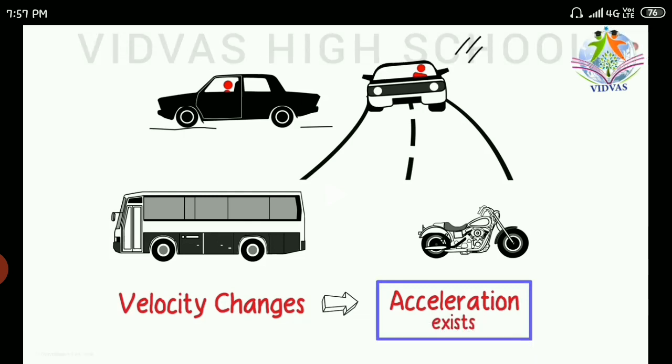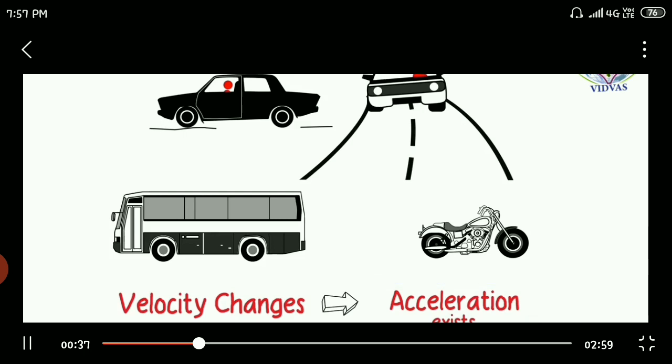So what is going to happen here? You are going to move to the other side of the car. If the car is going to take a curve in the rightward direction, then you are going to move to the left side. So here also we have a change in velocity because the direction is changing. In the same way, in the remaining vehicles also you can feel that if there is a change in velocity, then definitely there is an acceleration.